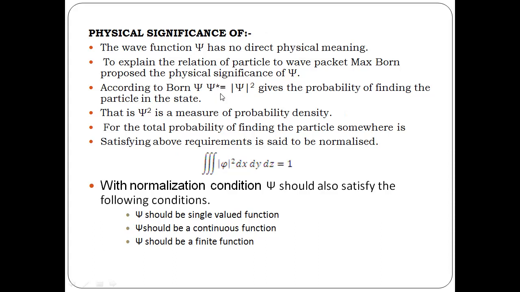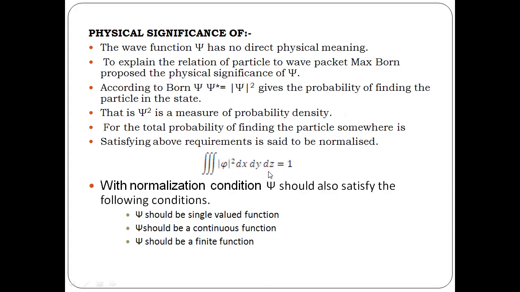Now, if you take the volume integral of this psi star psi, that will be equal to 1, which is called normalization condition. If we want to call psi a wave function, psi should satisfy this normalization condition. Normalization condition is nothing but volume integral modulus psi square dx dy dz is equal to 1.